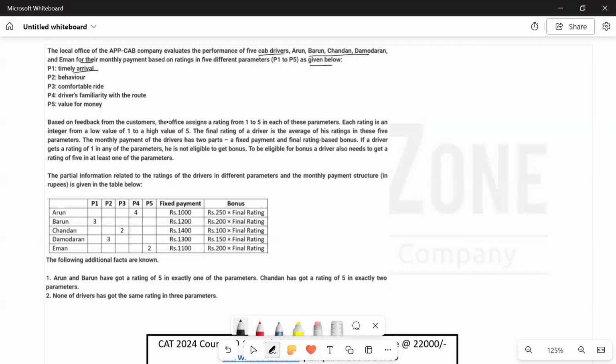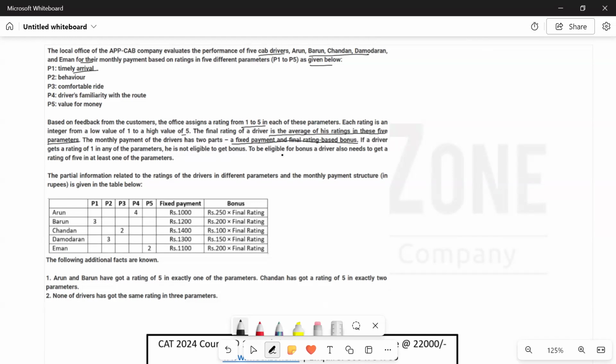Based on the feedback from customers, the office assigns the rating from 1 to 5 in each of these parameters. Each rating is an integer from a low value of 1 to a high value of 5. The final rating of a driver is the average of his ratings in these 5 parameters. The monthly payment of the driver has two parts, a fixed component and a final rating based bonus. If a driver gets a rating of 1 in any parameter, he is not eligible to get a bonus.